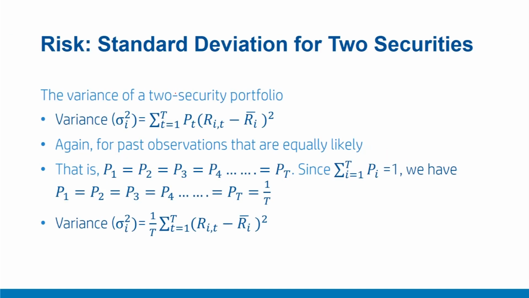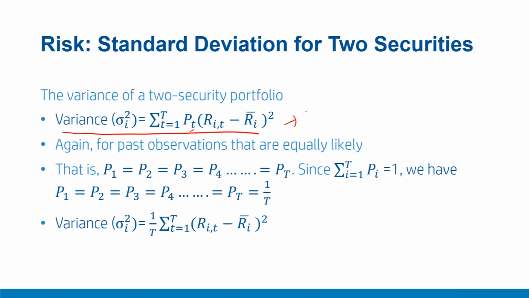Till now, we have already understood how to compute the variance of a security for a case with given probabilities. Kindly have a look at this formula. Here, if the probabilities of different return scenarios are P1, P2 and so on up to P_T, and different returns, that is R_i1, R_i2 and so on, as a generic term R_it, then the variance of that security can be easily computed as summation over t equal to 1 to T of P_t into (R_it minus R_i bar) raised to the power 2. This is a very simple and standard formula for computation of variance for a security with different probabilities.